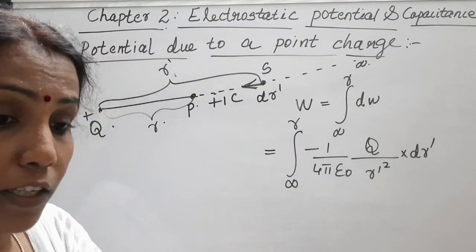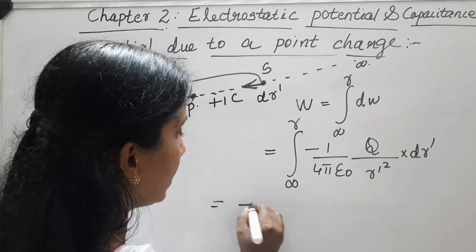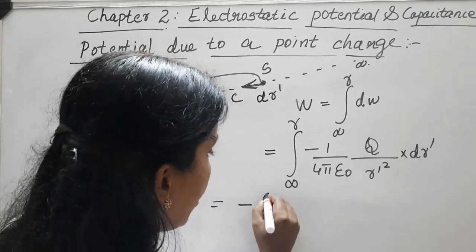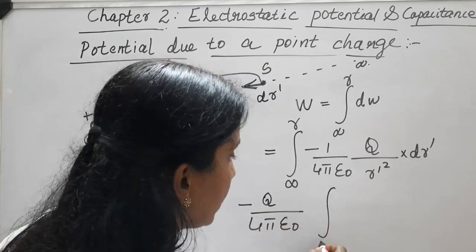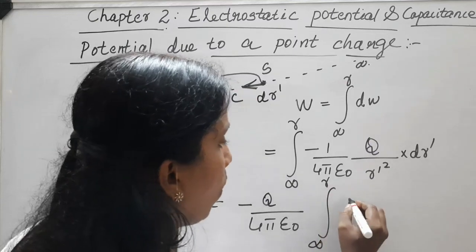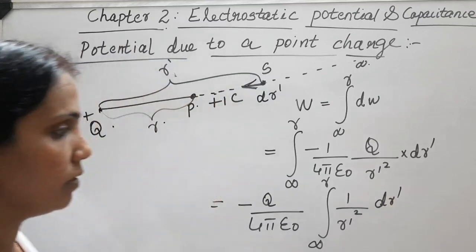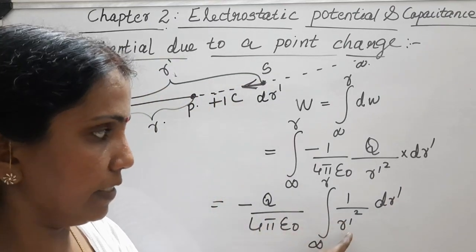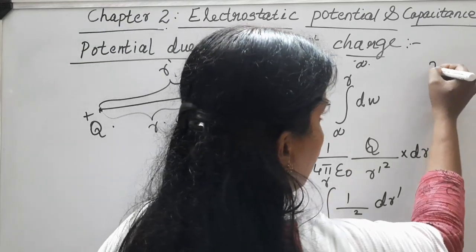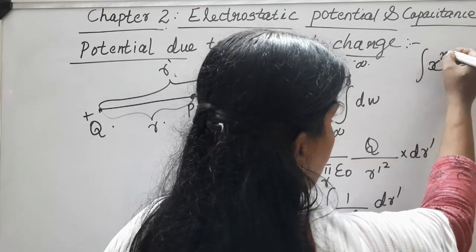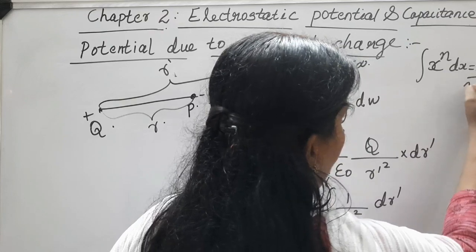So now, taking the constant terms outside, we will have W equal to minus Q divided by 4 pi epsilon 0 into the integral from infinity to R of 1 by R dash square dr dash. This is our step. Now we have to integrate this and apply the limit. For integrating this, we have to use the rule: integral x raised to n dx is equal to x raised to n plus 1 by n plus 1.